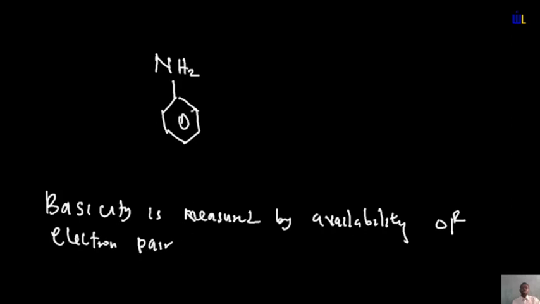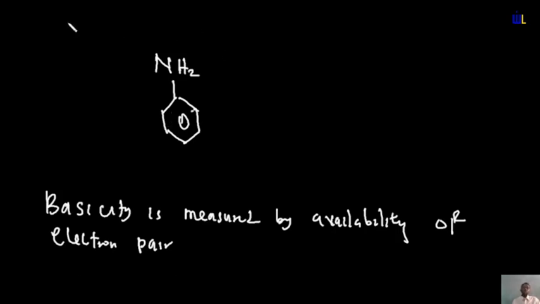So which means if the electron pair is not going to be available, the basicity is going to be low. That's what is happening in this case. So in aniline, the electron pair, because of the whole resonance occurring in this structure, will be delocalized and constantly be changing its location. Because of that constant change in its location, the basicity of aniline will become low.